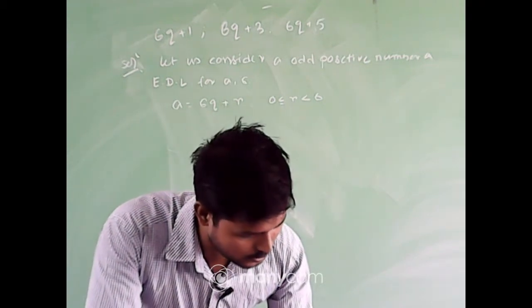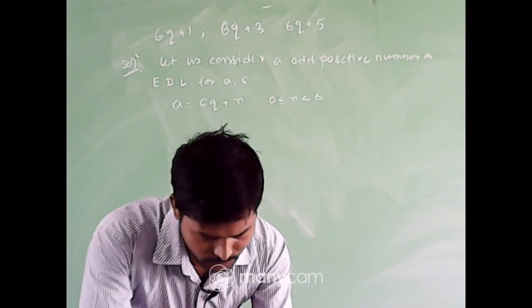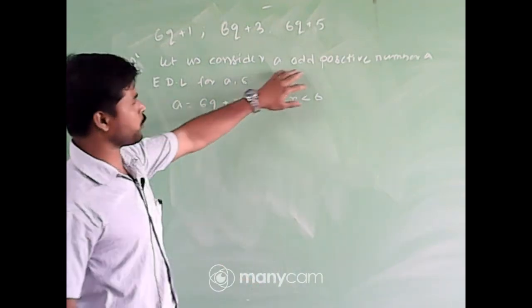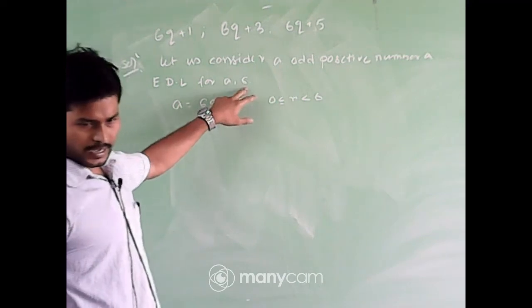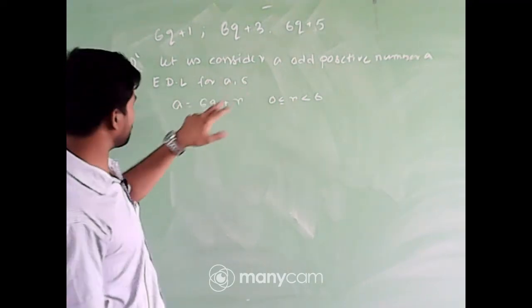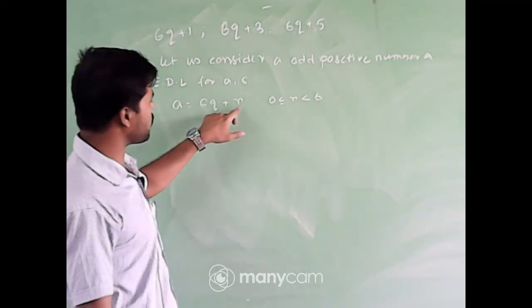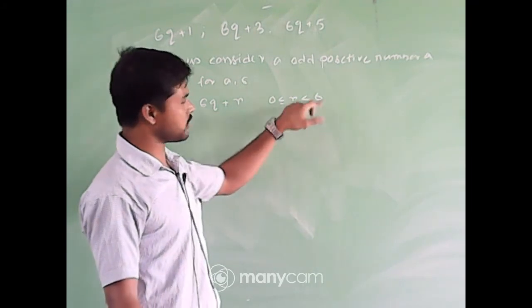Then we will go to the next topic. Do you agree with me that if we consider any positive odd integer a, and if I take the number 6 and apply the Euclid division algorithm, we can write a = 6q + r, where 0 ≤ r < 6.